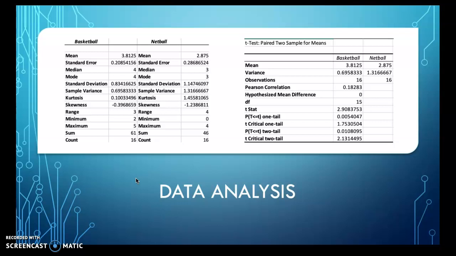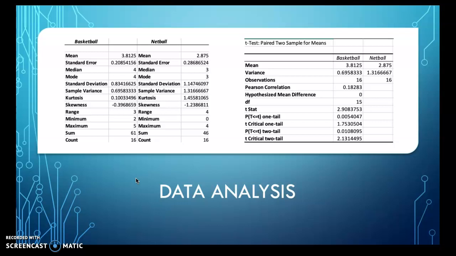We can also see from this research I did that the standard deviation is closer to 0 for basketball, which implies the shots went in at a higher percentage. In netball, we could see that the minimum amount of shots made was 0, and in basketball the minimum was 2. This suggests that nobody had issues with scoring in the basketball hoop, but in the netball hoop there was a lot more error.